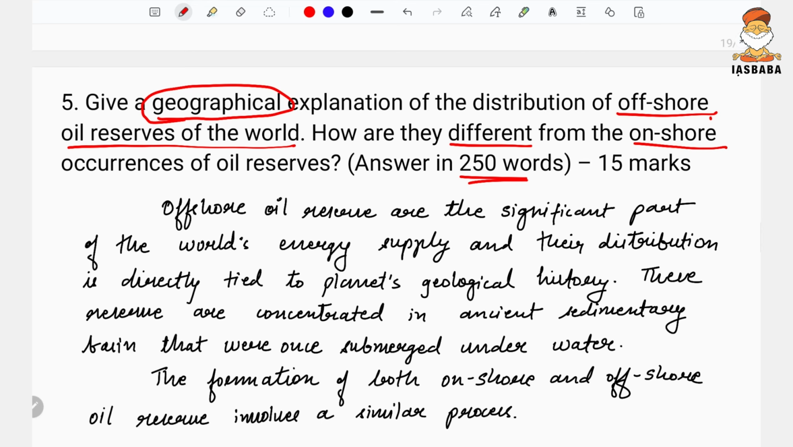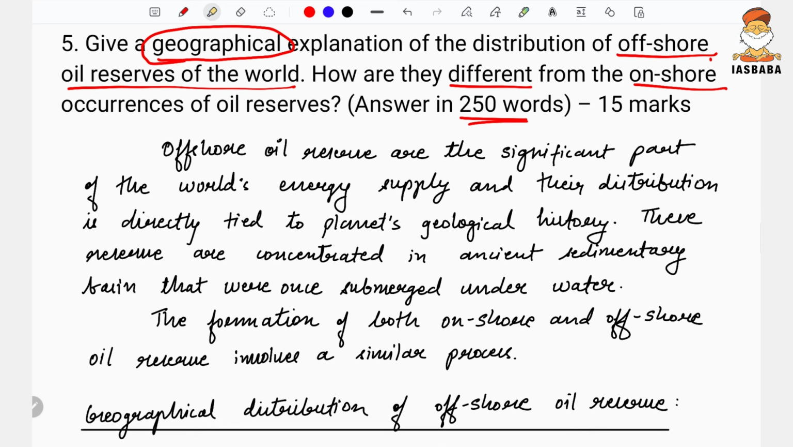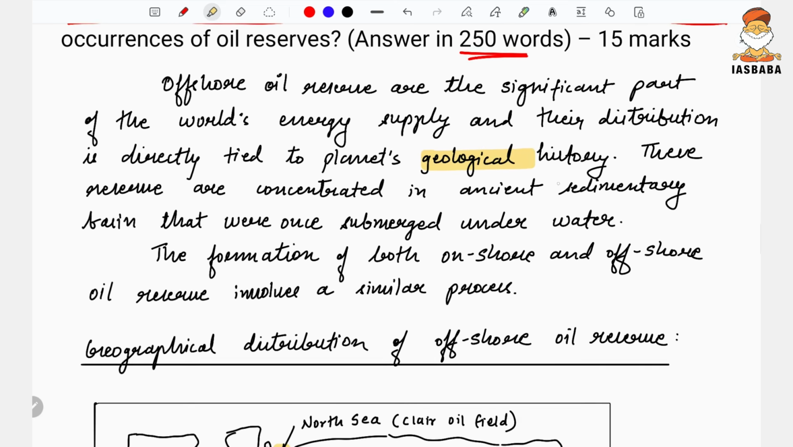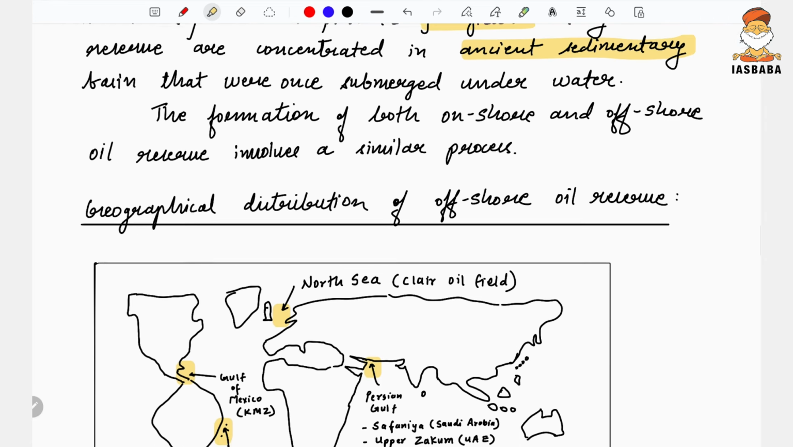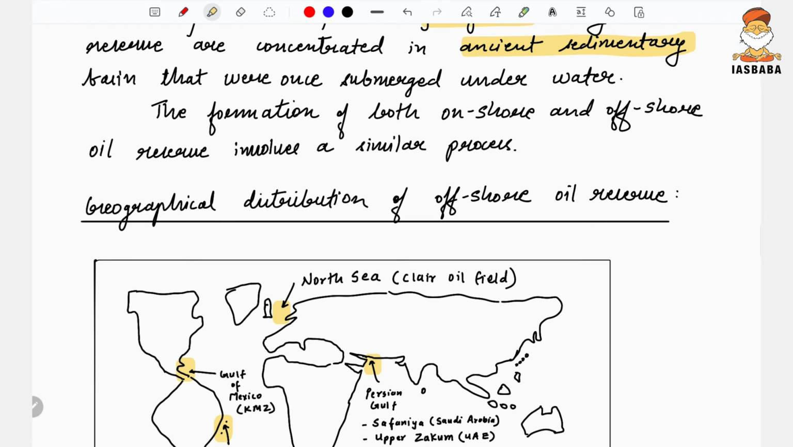Let us see the demand of the question. So offshore oil reserves are a significant part of the world's energy supply, and the distribution is directly tied to the planet's geological history. Of course, what are the geographical reasons? It is the geology of that place. So these reserves are concentrated in the ancient sedimentary basins that were once submerged under the water. The formation of both onshore and offshore oil reserves involves a similar process.